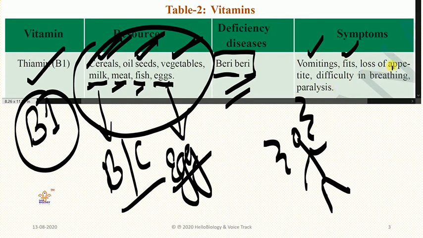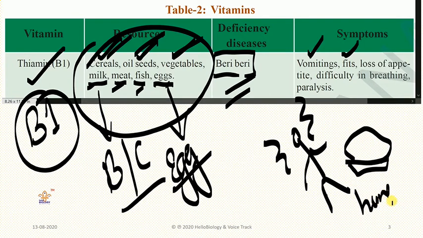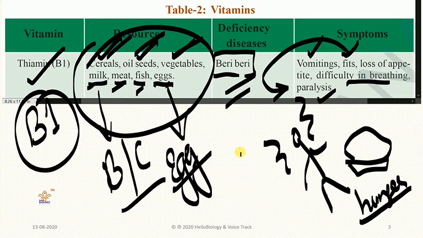And loss of appetite, that means you will be getting hunger, but you don't want to eat the food. You don't know whether you want to eat the food or not. That means you are not interested to eat the food. And difficulty in breathing will be there. And as fits will be there, paralysis also will occur.